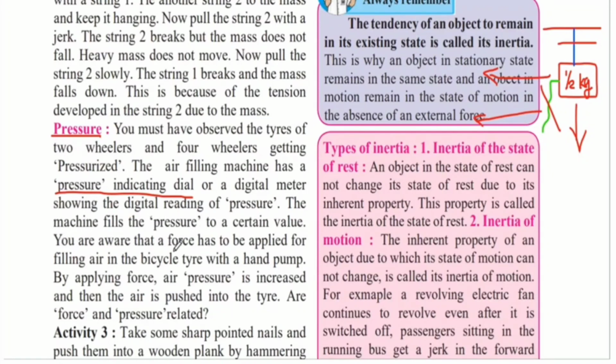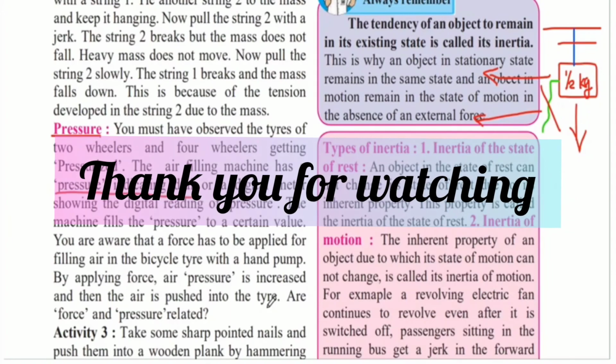You are aware that a force has to be applied for filling air in the bicycle tire with a hand pump. So when you fill your bicycle tire with a hand pump, you have to put a pressure on the pump so that the air is forced into the tire. By applying the force, air pressure is increased and then the air is pushed into the tire. So for the air to be pushed into the tire, you have to apply the force that you put in the hand pump.